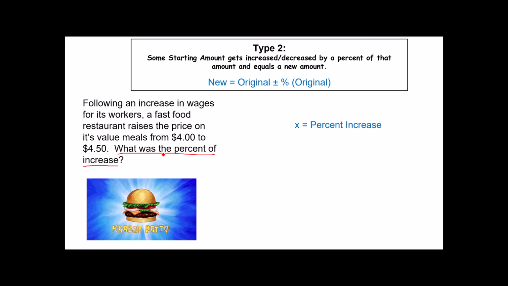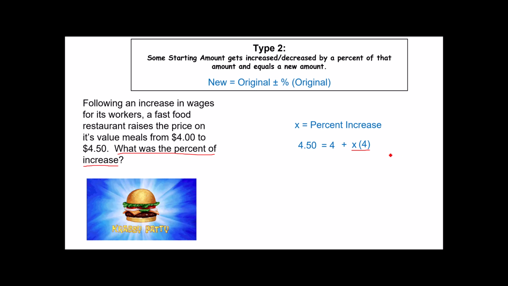Okay. Since I'm looking for percent increase, I want to know what was the new price of the value meal. Well, we're told it was 4, now it's 4.50. The new price is 4.50. That means it originally was $4, but the price went up. How much did it go up? Some percent of that $4. Remember, the percent is always of the original price.